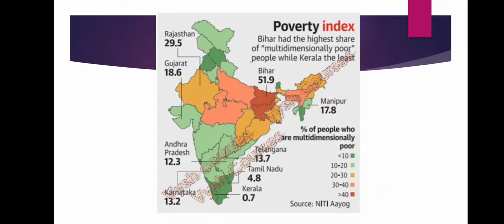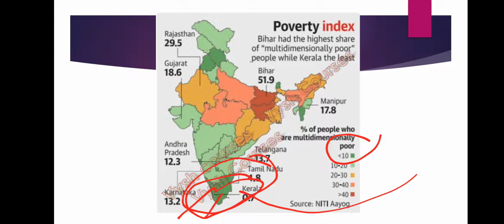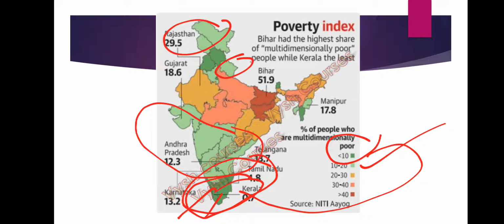If you see the map format, less than 10% is indicated by green. You can see Kerala, Goa, these areas are indicated in green. 10 to 20% is in light green. 20 to 30% is in yellow.